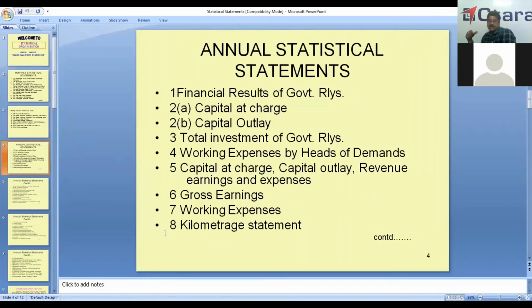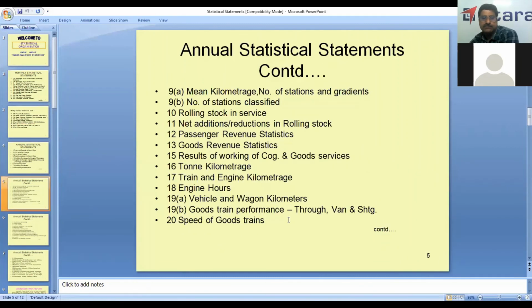Then these are all the annual statements that are submitted to the Railway Board from all zonal railways: financial result, capital charge, capital outlay, working expenses, gross earnings. Then rolling stock, service net additions, passenger revenue statistics, goods revenue statistics. The passenger revenue statistics and goods revenue statistics are nothing but the cumulative statements 6A and 7C. And 13, 15.